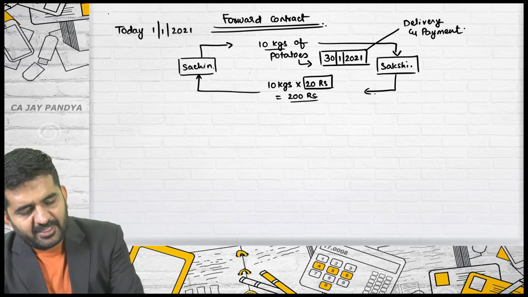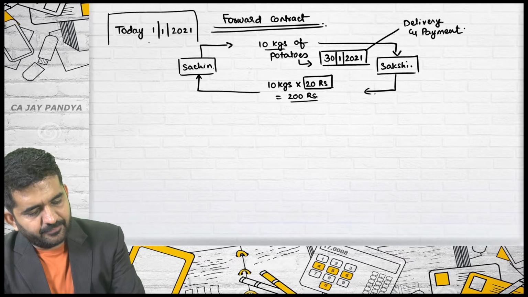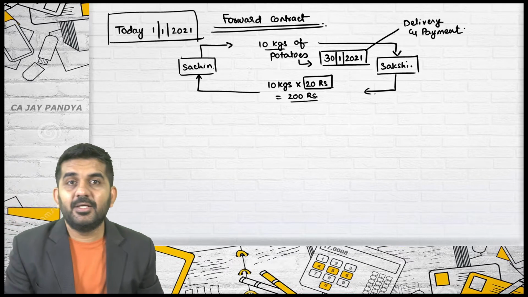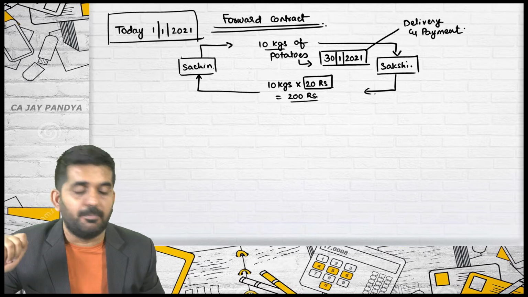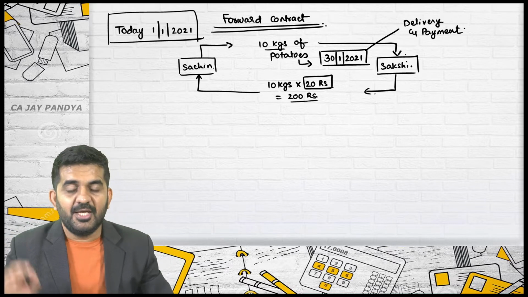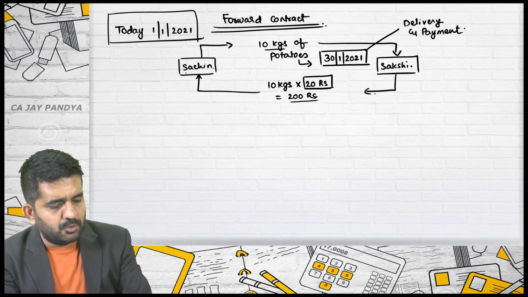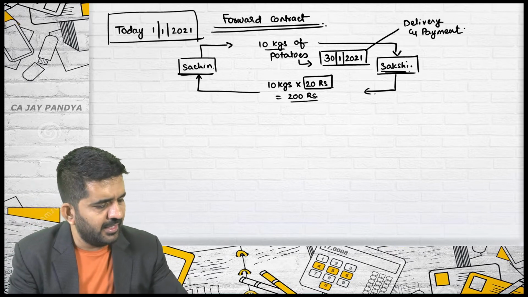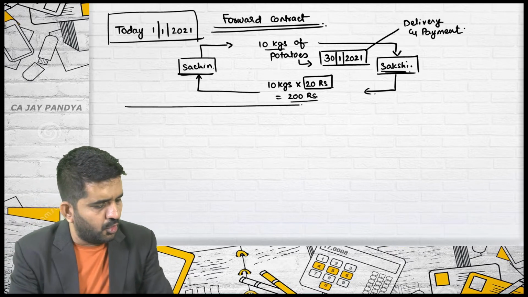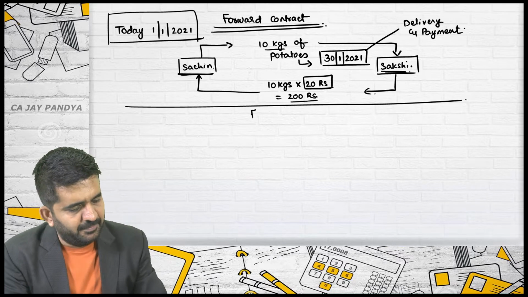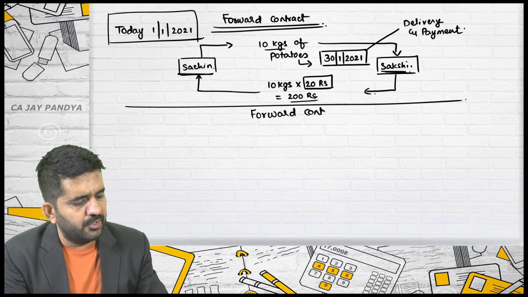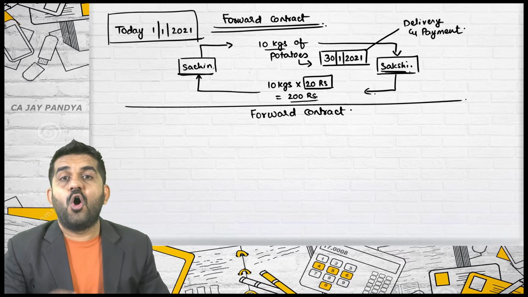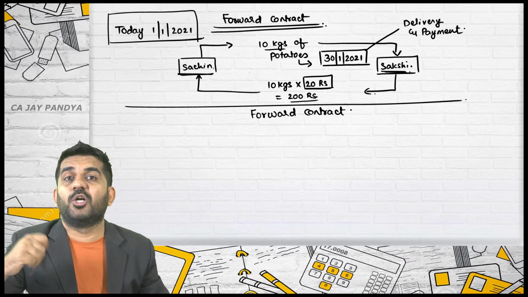Please understand when the contract was made. Today. For future. The contract of today was made for future. And this contract between Sachin and Sakshi, this full contract will be termed as forward contract of 1 month for potatoes.